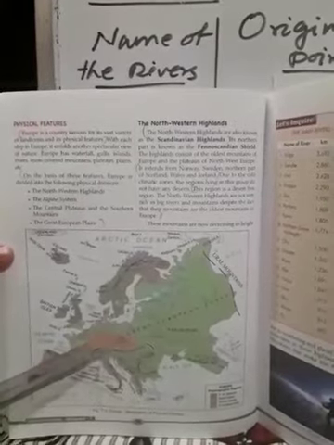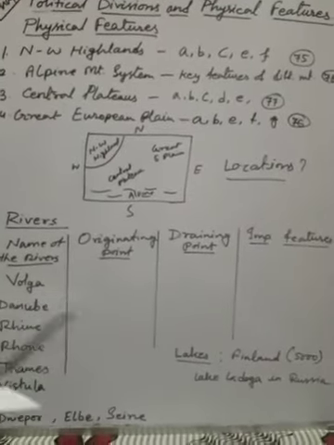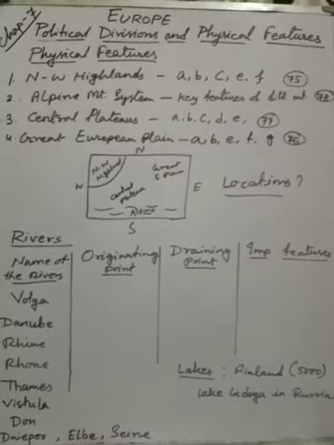It consists of old rocks. The orange portion shows the central plateau, and can you see these black lines? These lines show the Alpine mountains. Many mountain ranges are there, extending from here to here. So these are the 4 physical divisions. When you read this chapter, always definitely follow the book.